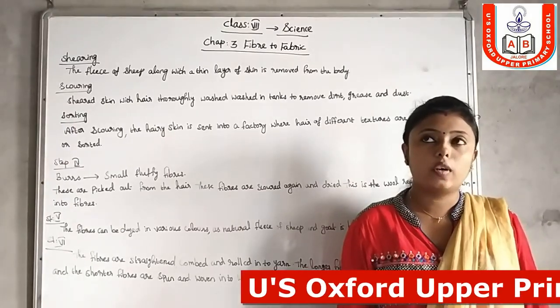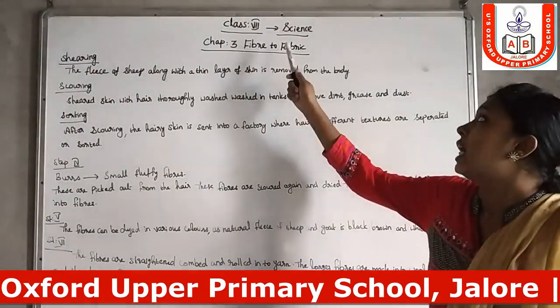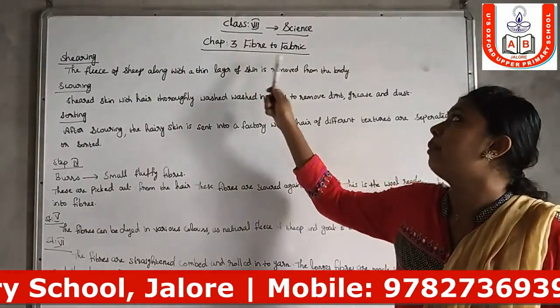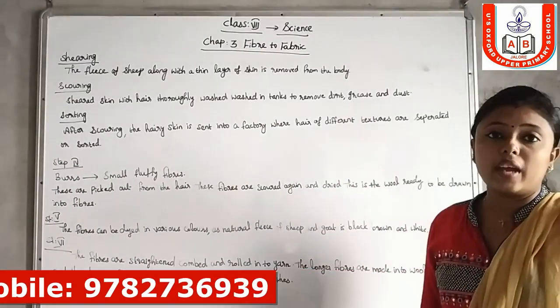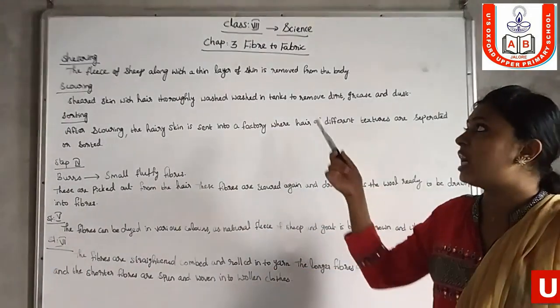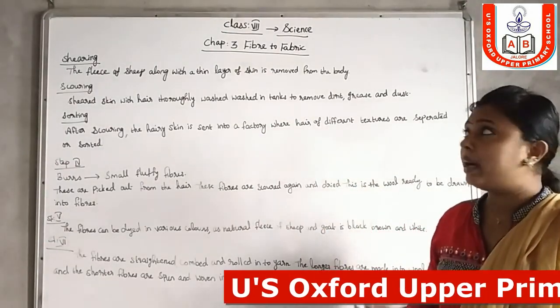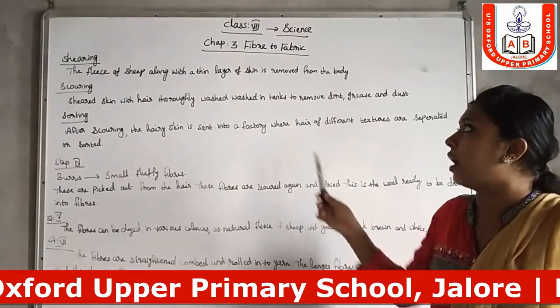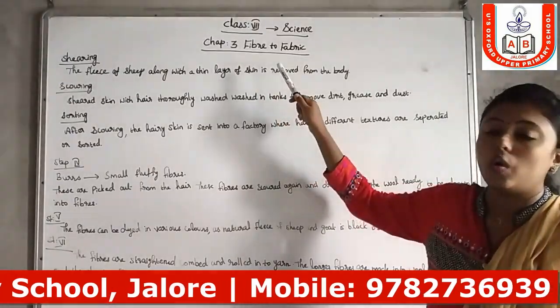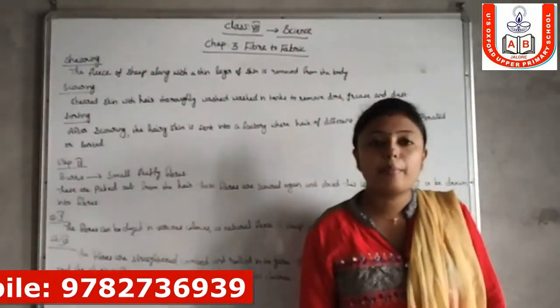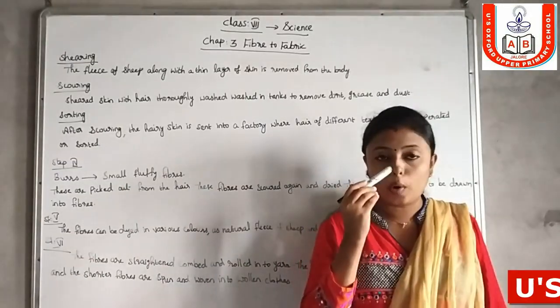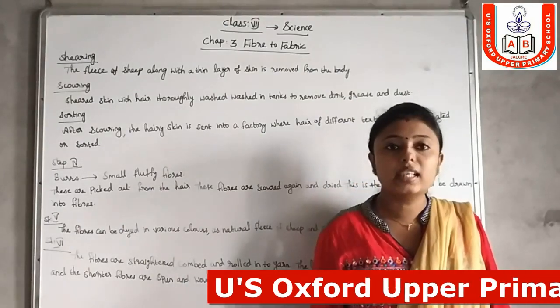Today's teaching video is for the students of class 7, science, chapter 3, fiber to fabric. The same chapter we have in class 6, same chapter 3, fiber to fabric. But in this case it is a little bit different. In this chapter we are mainly discussing the process of making wool and silk.